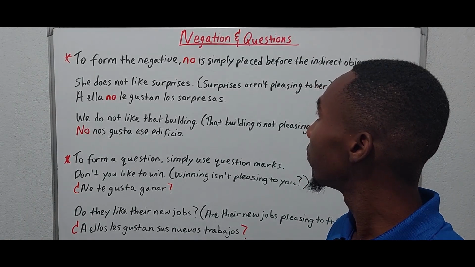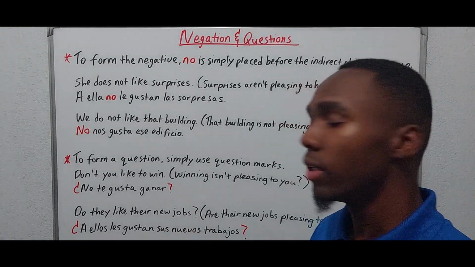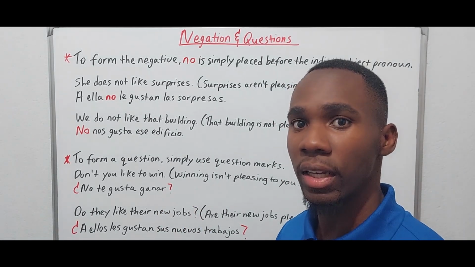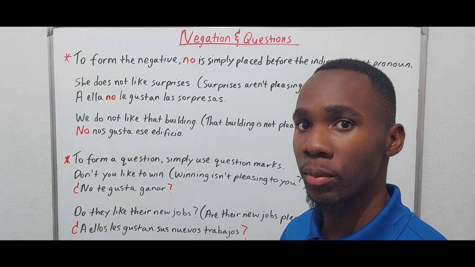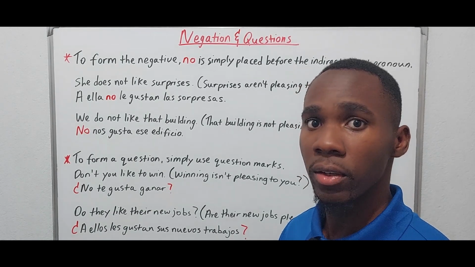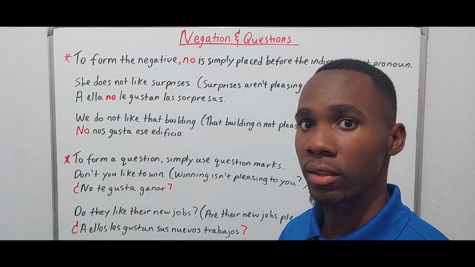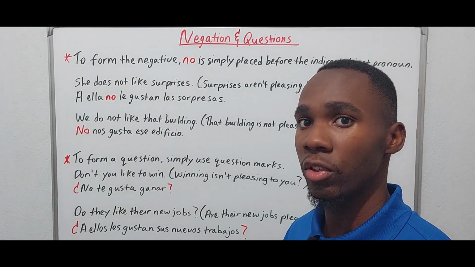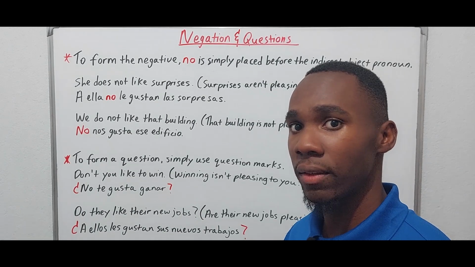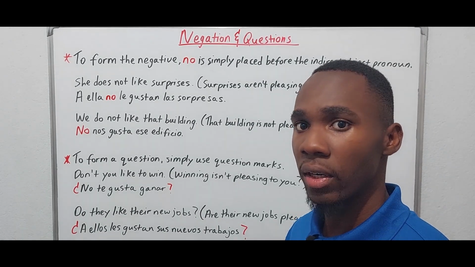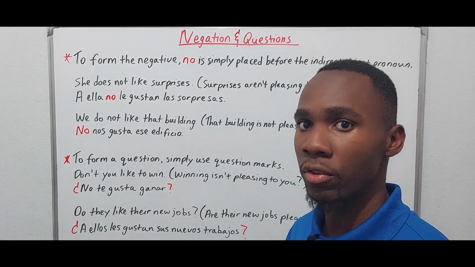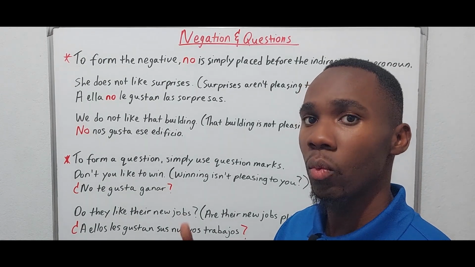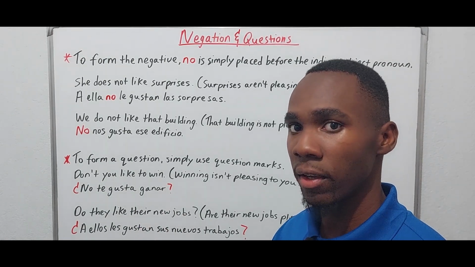All right. So this pretty much brings us to the end of the verb gustar, right? So you know that we use the indirect object pronoun to reference the person doing the liking, and we use gustar in the singular or plural form depending on what is being liked, okay?